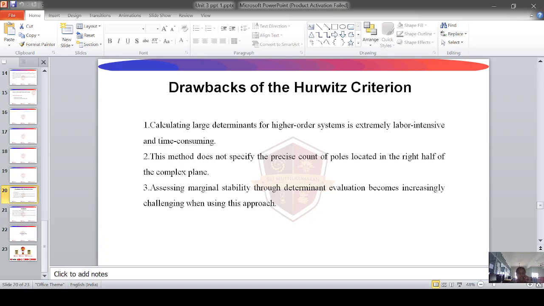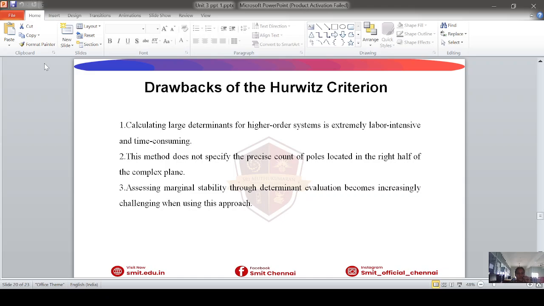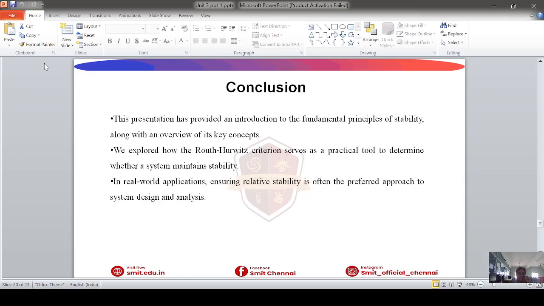Drawbacks of the Hurwitz criterion. Calculating large determinants for higher order systems is extremely labor intensive and time consuming. This method does not specify the precise count of poles located in the right half of the complex plane. Assessing marginal stability through determinant evaluation becomes increasingly challenging when using this approach.